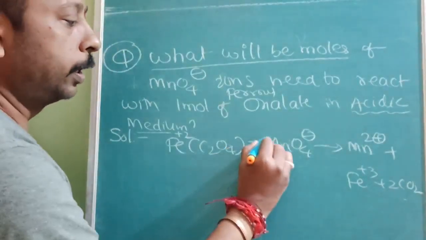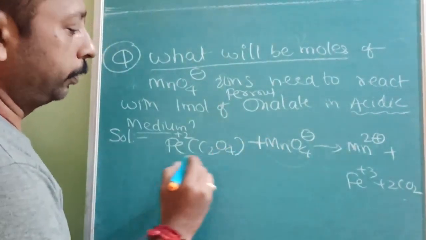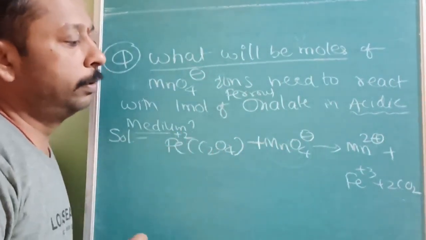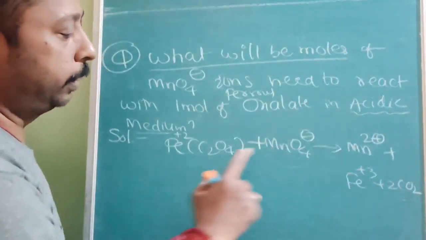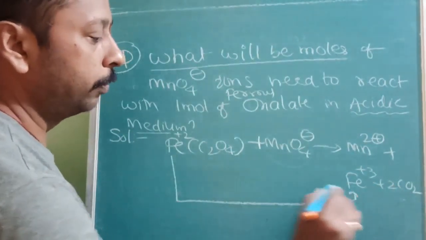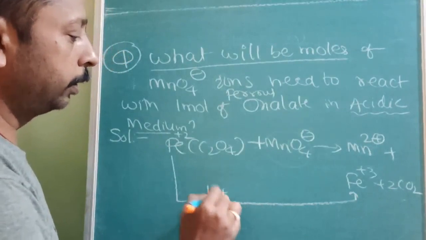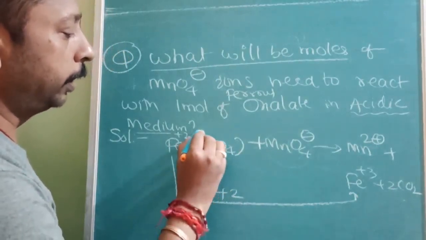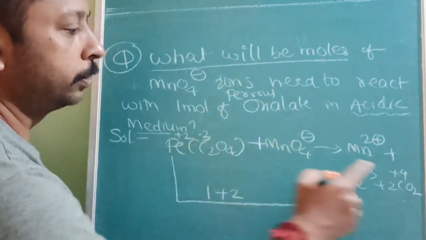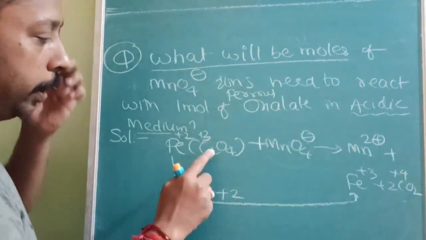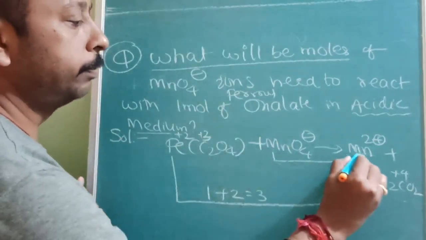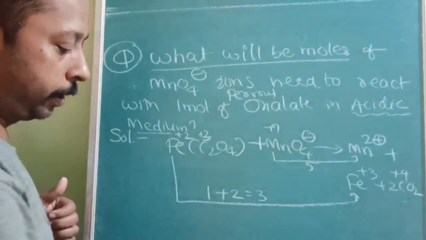Okay, one short lecture about stoichiometry only, and one short redox reaction, and equivalent weight; those two topics are covered. There I have explained C2O4 will be converted to CO2. So how can we find the equivalent factor? 1 from the iron and 2 from the oxalate. Here it will be plus 3, and here it will be plus 4. So plus 3 to plus 4, and in 2 carbons, that's why the equivalent factor will be 3. And manganese is simple, it is plus 7 to plus 2, so the equivalent factor will be 5.